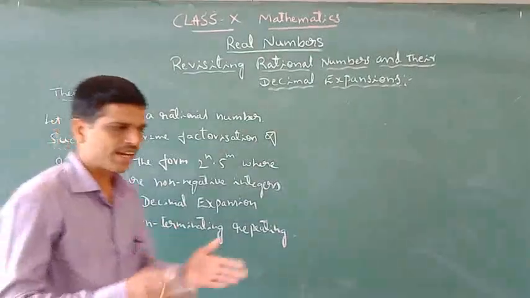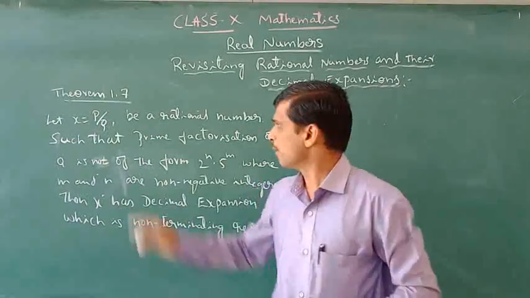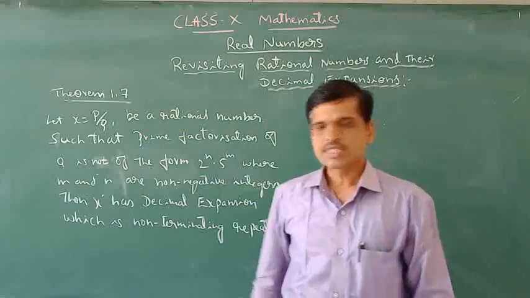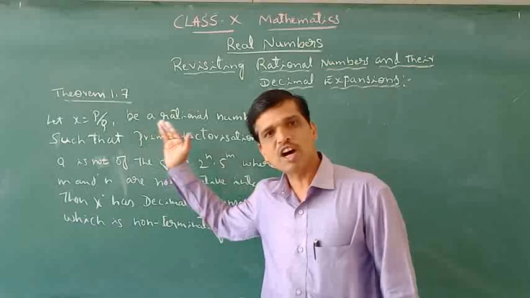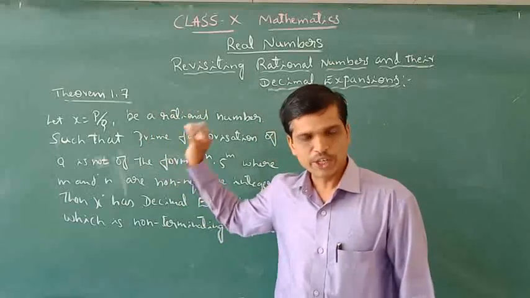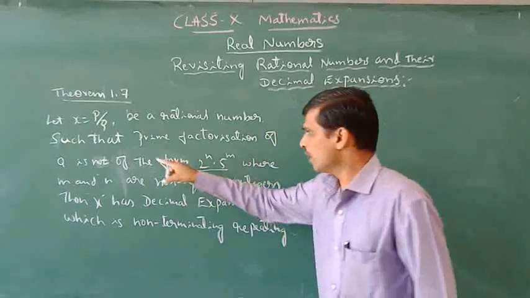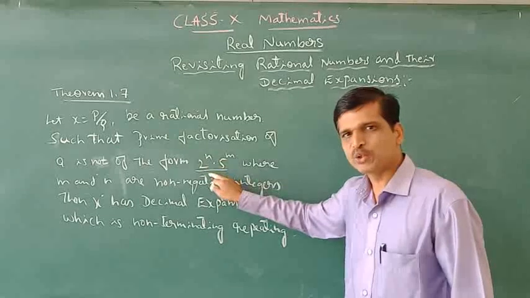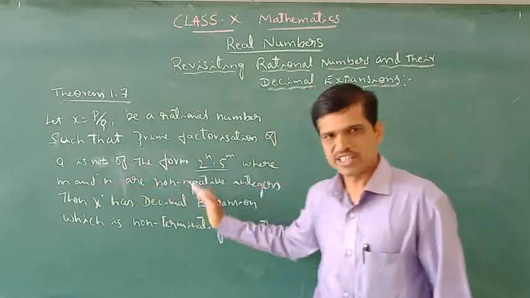What does it say? Consider x to be a rational number, of course in the form of p by q, that is x is equal to p by q, such that the prime factorization of q is not of the form 2 to the power of m and 5 to the power of n, where m and n are non-negative integers.